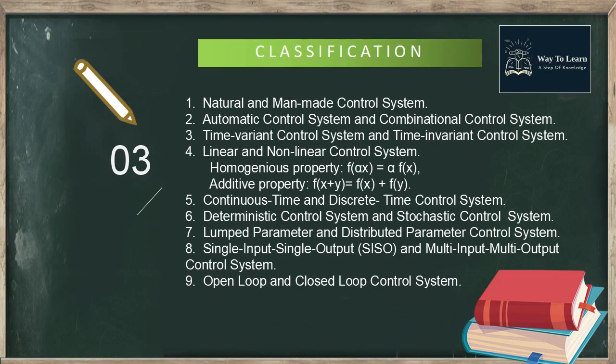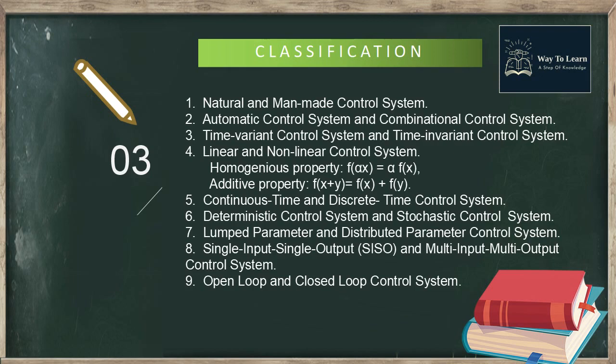Now I explain the classification of control system. First, natural control system and man-made control system. Natural control system is a control system that is created by nature, like solar system, digestive system of any animal, etc. Man-made control system is a control system that is created by humans, like automobile, power plants, etc.